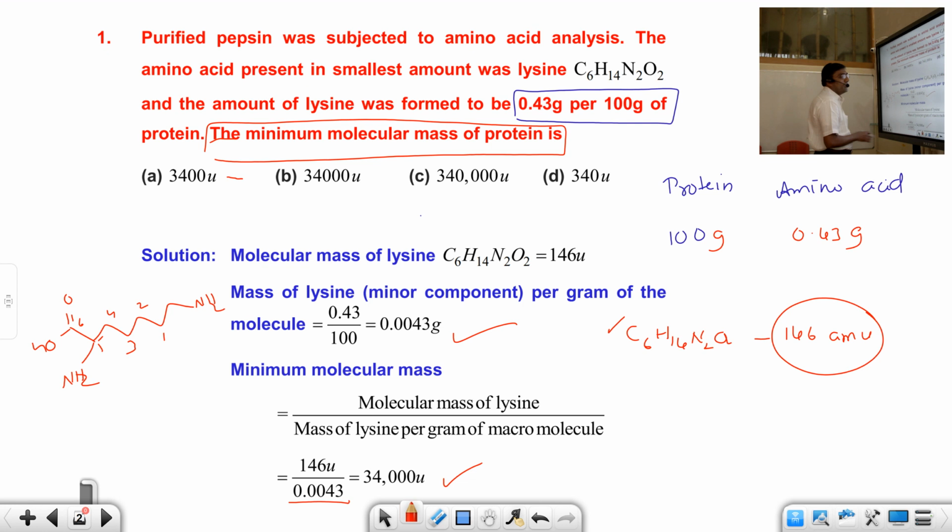Next, let us solve the second question. Polyethylene can be produced from calcium carbide according to the following sequence.